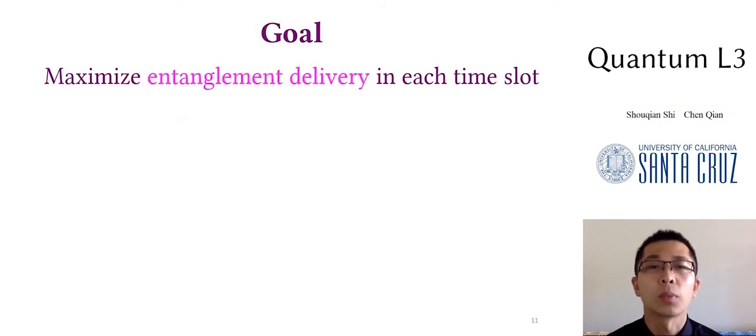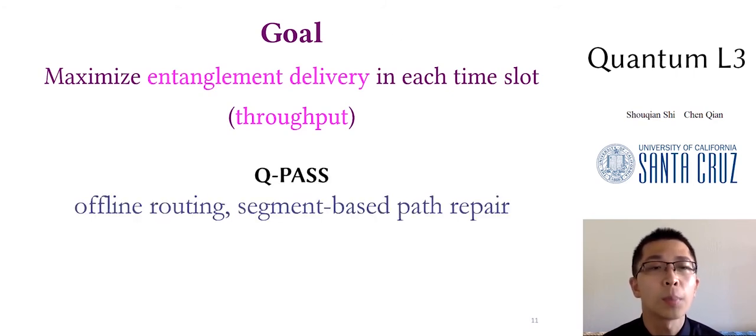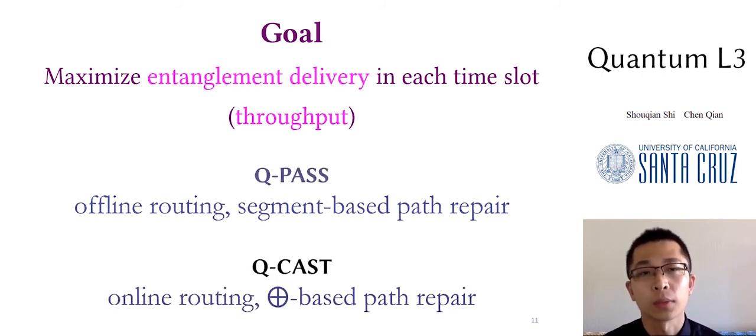The goal of our proposed routing algorithm is to deliver the maximum number of entanglements based on the network and communication model. Or we can say, to maximize the throughput. Toward this goal, we propose 2 algorithms. QPath pre-calculates multiple contention-free paths for all 2 node combinations and selects a path at runtime. It repairs failed channels in a segment-based style. Due to time limit, please refer to our paper for more details.